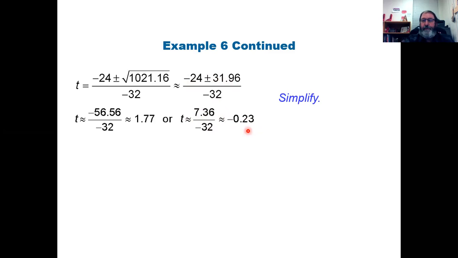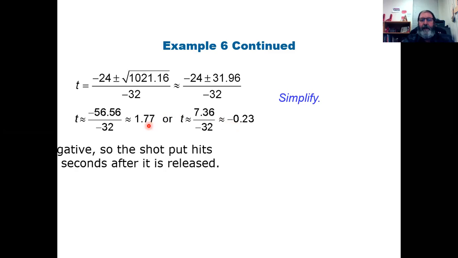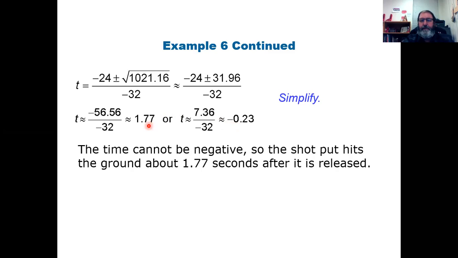Well, all of you are smart enough to know that time travel, while it would be really cool, is not possible. So we cannot go backwards in time. We're not measuring before the athlete throws. We want to measure from the time the athlete throws until it lands. So this answer is not possible. It's not a useful answer in this problem, so it needs to be discarded. That only leaves one answer. That's this one right here. And so that is our answer.